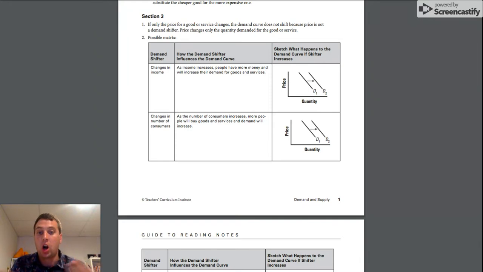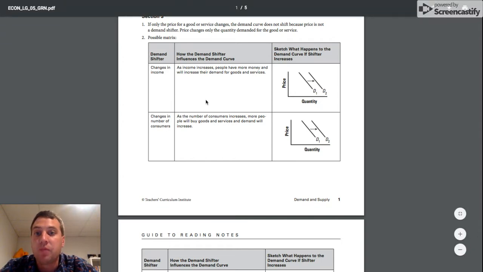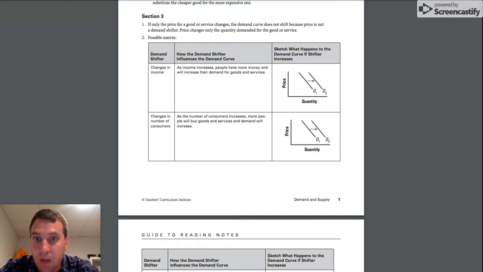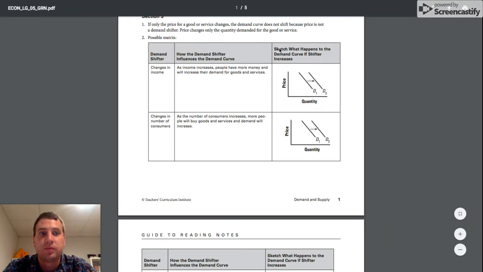Now, what are our possible answers we have for this matrix and how they shift? When we talk about changes in income, as income increases, people will then have more money, so there's going to be an increase for demands of goods and services. So we're going to see that shift over to the right because there's going to be more money, more things to buy.